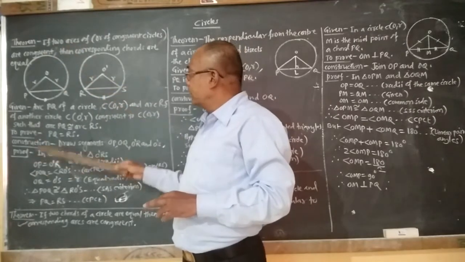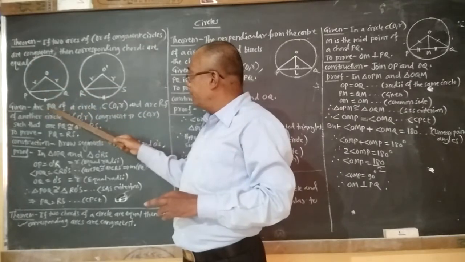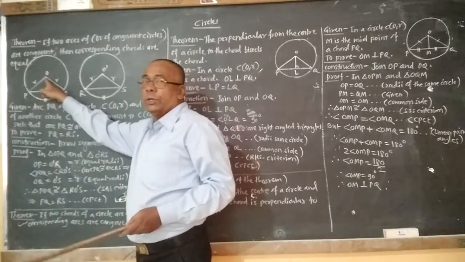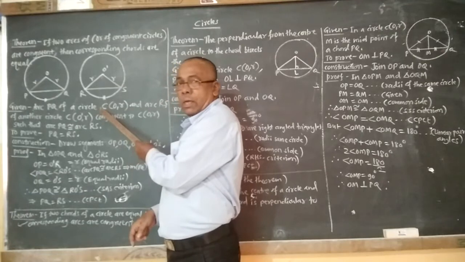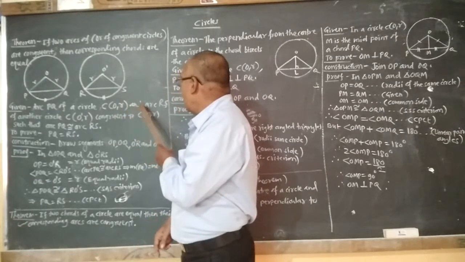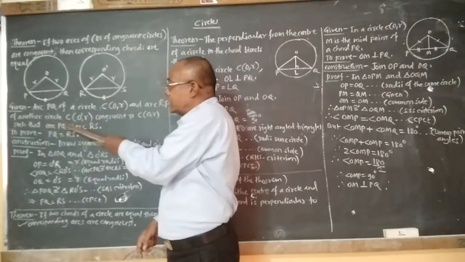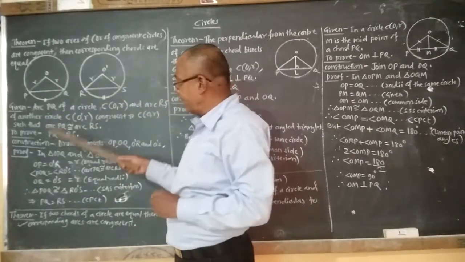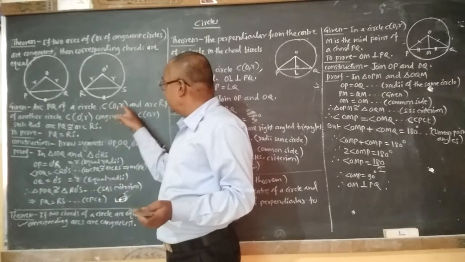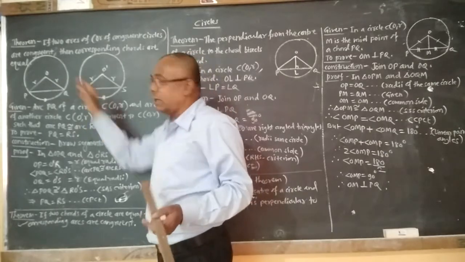Here two arcs of congruent circles: arc PQ of circle C(O, R), that is, circle having center O and radius R, and arc RS of another circle C(O dash, R), having center O dash and radius R. Here it is seen that both the circles have the same radius R, so these two circles are congruent circles.